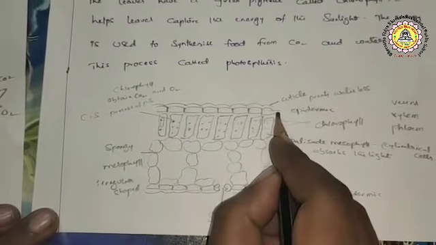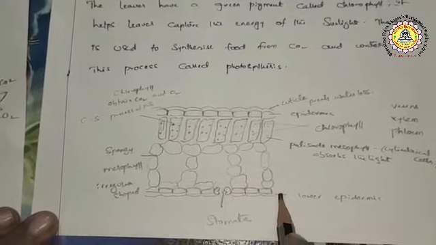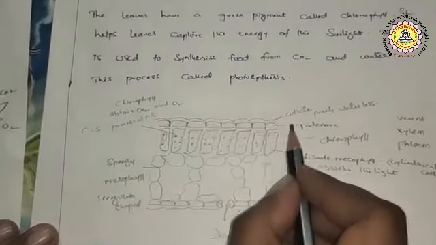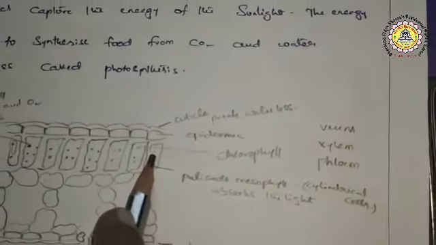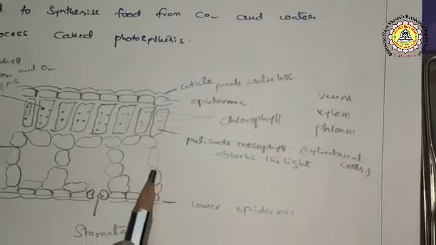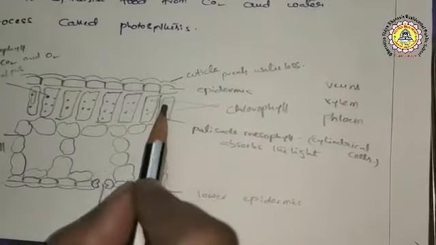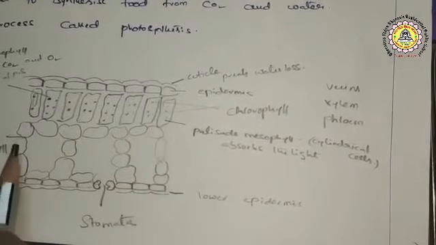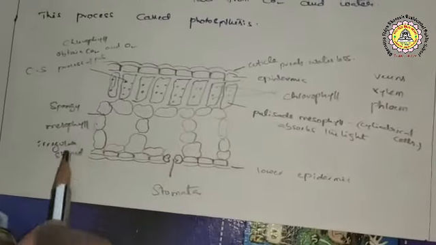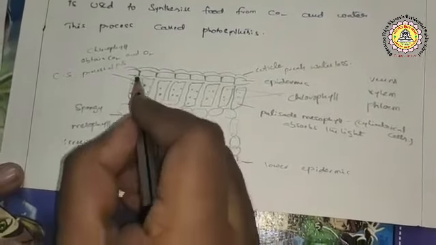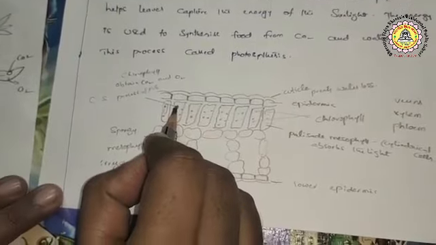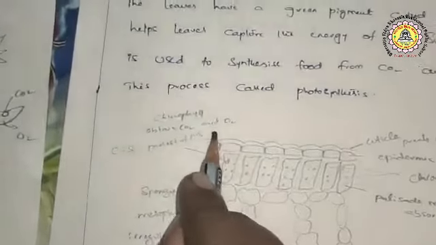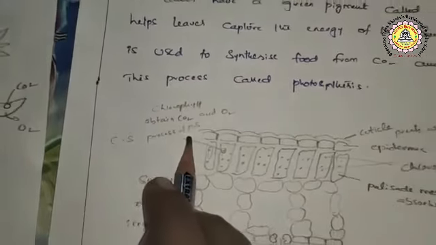This is the upper epidermis. This is the lower epidermis. It is covered with a cuticle layer, which prevents water loss. After this is the palisade mesophyll, which has cylindrical cells. This is the spongy mesophyll, having irregular shaped cells. These are the chloroplast structures. Chlorophyll is present in them, and they obtain CO2 and help with photosynthesis.